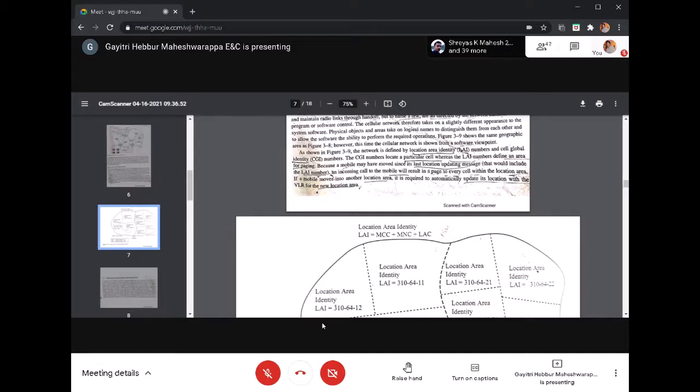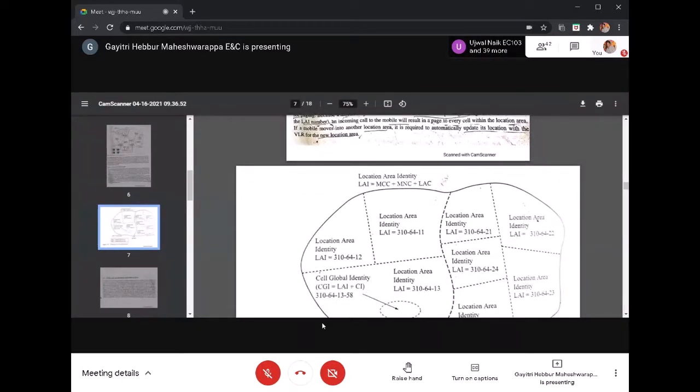If not, if it has moved to some other cell, again it will take a group of cells and page. If the mobile responds, it's fine. Else, it will move on to the next group of cells within the location area. If the mobile is moving from one location area or cell to another, that information will be updated in the VLR temporarily, because it is not a permanent address. So whenever an incoming call comes, based on the VLR location update, it will route the call to that particular location. This is how the cell global identity and location area identity identify the mobile station.